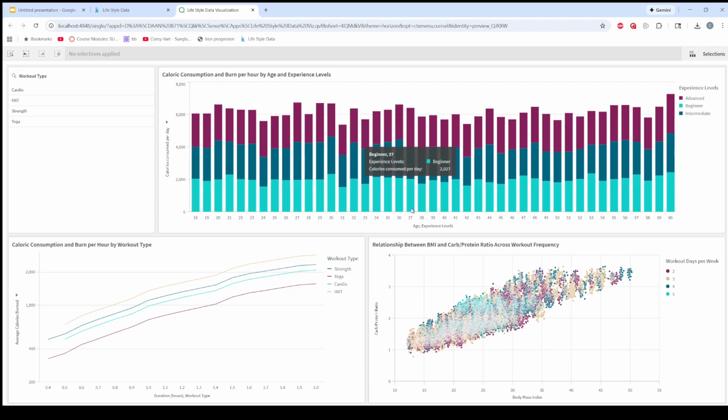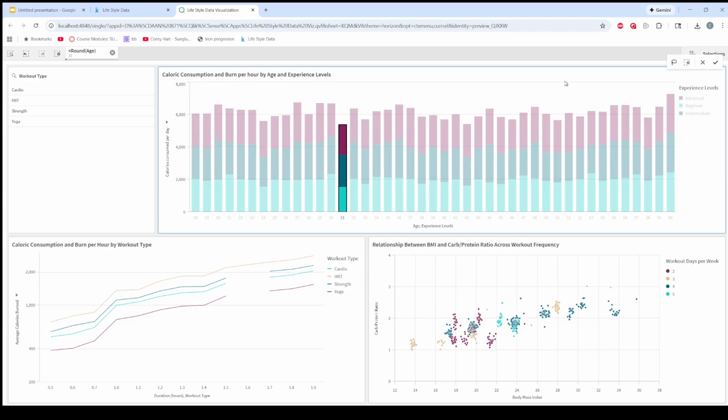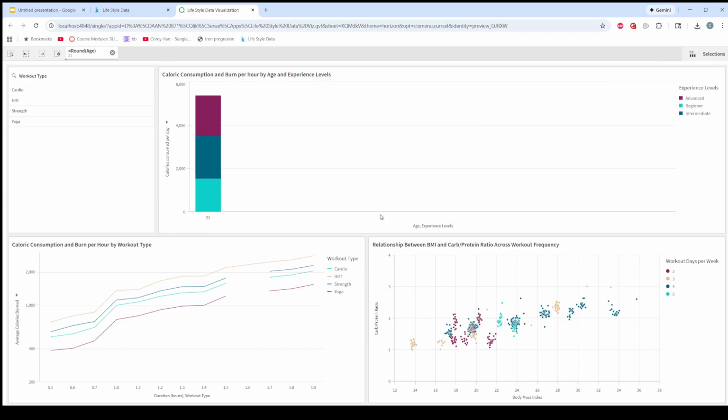And with that, we can do something similar where we want to look at, let's go to age 29. Actually, let's go to age 31. And we can confirm that, get our data here. So you see for a beginner that is age 31, you see 1531, 1975, and 1870. So experienced actually isn't at the top for this one.